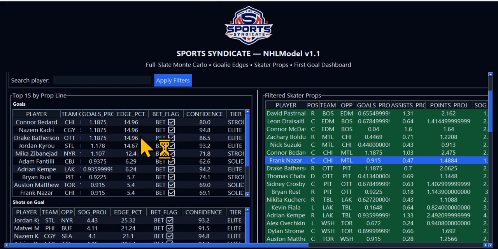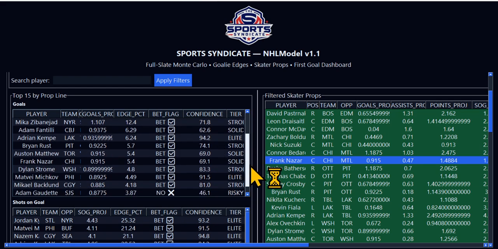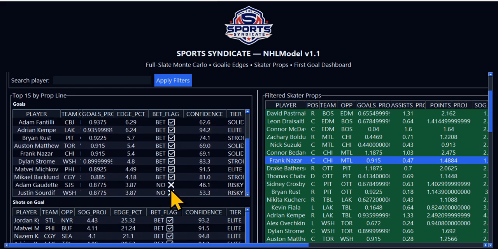All right, this information is going to be, listen, once y'all play with it for a little while, y'all will see it. Just go off of this and it's in your hands. Then you're going to be like, oh my, I can do this. All right, and then as you see here, here's the bet flag saying no.